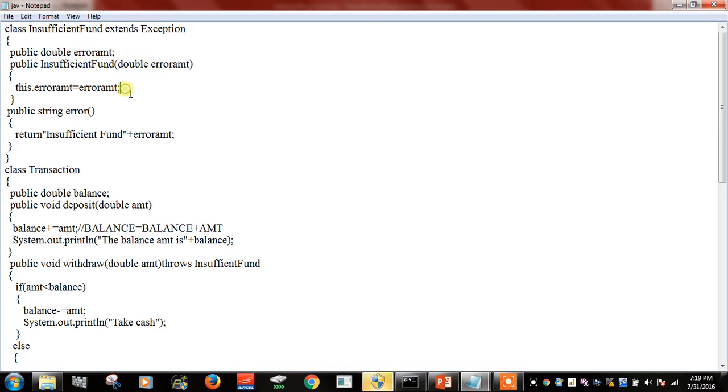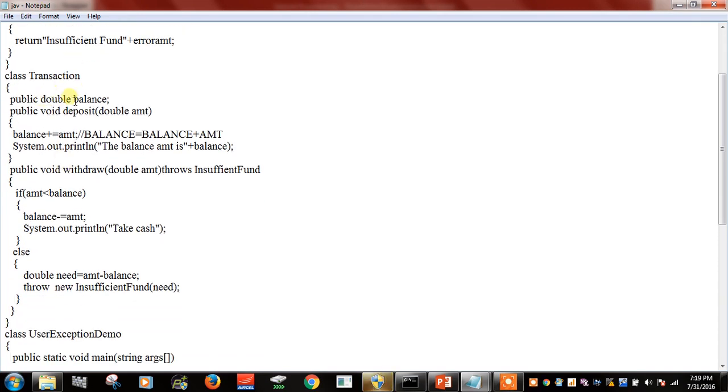So in case you want to use a particular variable again in this program, you can use the keyword this. Public string error is another method that we are using here. Now this will return the insufficient fund message along with the error amount, how much amount you are insufficient of. Now class transaction is where the computation part takes place.